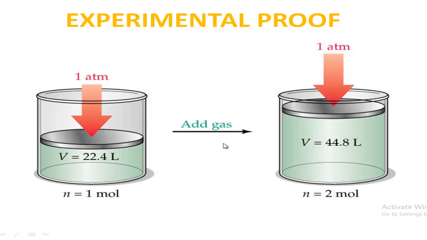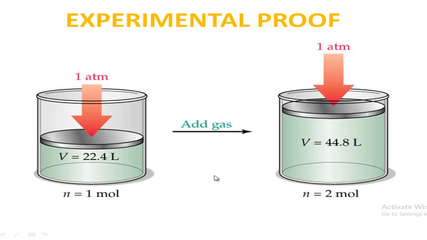But when the amount of gas is increased by adding, where the amount of gas is 2 mole, then volume becomes 44.8, that is double the previous volume, and pressure is constant here. So from this experiment, it is clearly proved that the statement of Avogadro is totally correct.